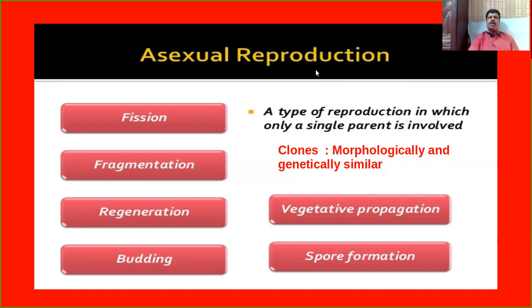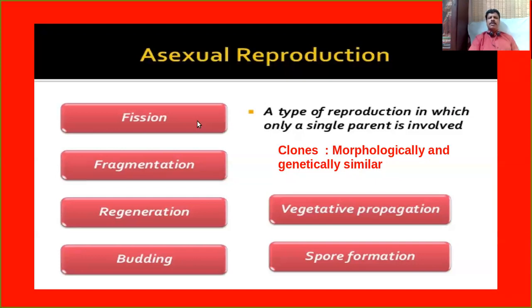The offsprings or the young ones produced by asexual reproduction have some specialities. The offsprings produced as a result of asexual reproduction are collectively called clones. Do you know what clones are? Clones are morphologically and genetically similar. Morphologically means in external appearance, and genetically means in genetic constitution, that is, character-wise. They are morphologically and genetically similar to the parents. Why? Because the offsprings are produced from a single parent.